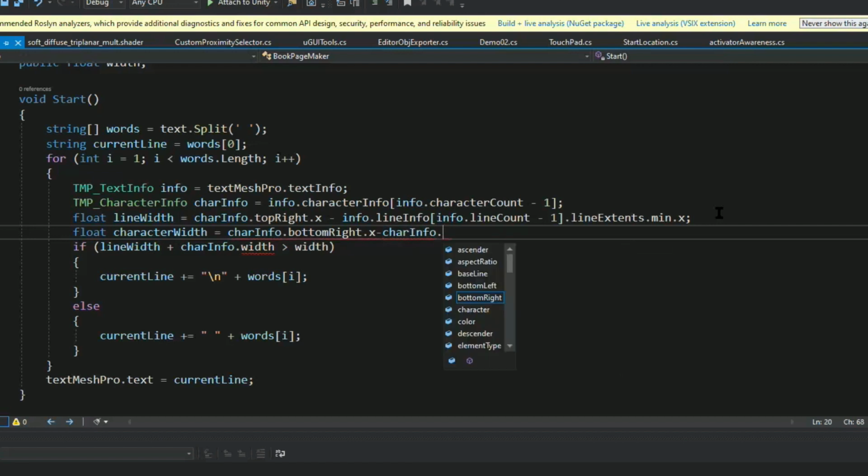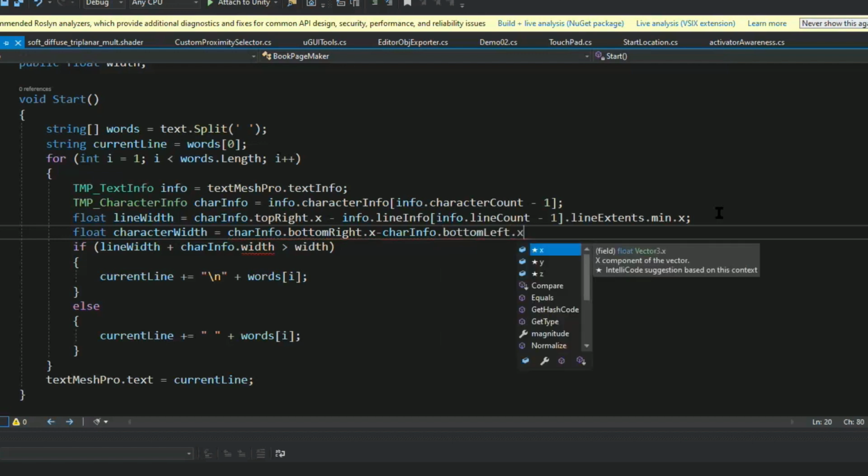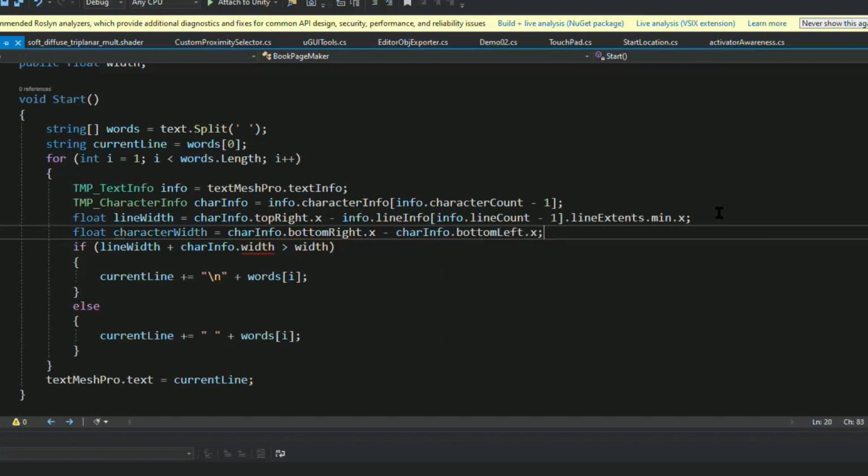Because right now the text mesh pro object is going to be empty. We want to know what size it's going to be, but we can't just check what size it is now because we haven't assigned it any text yet.